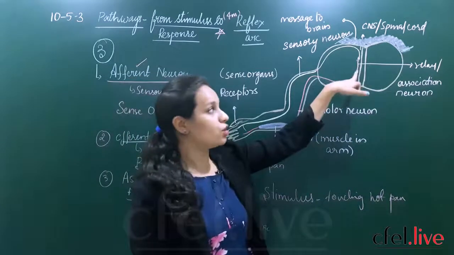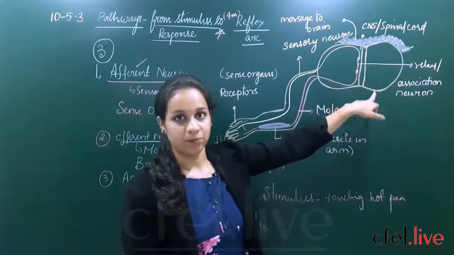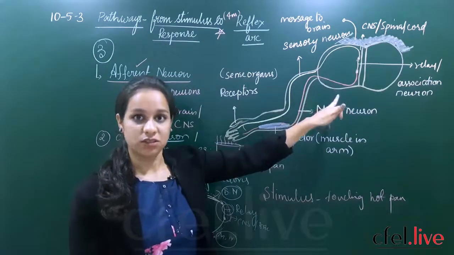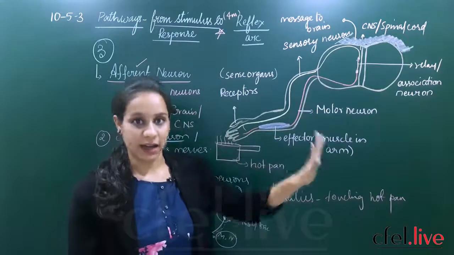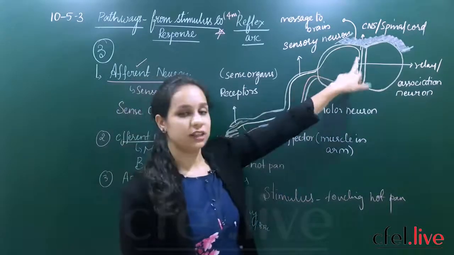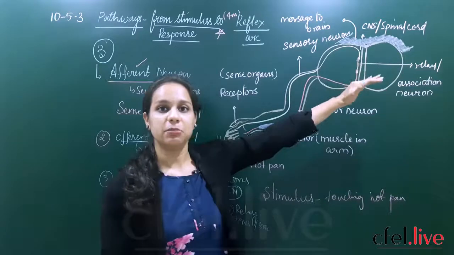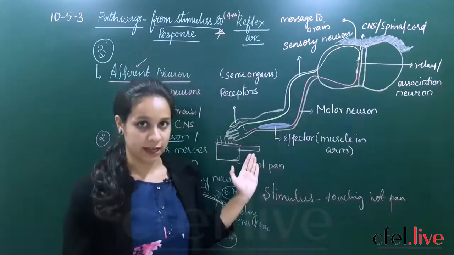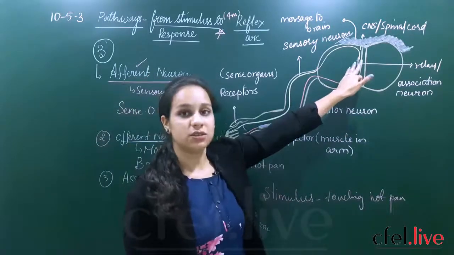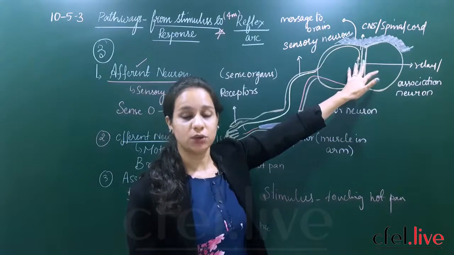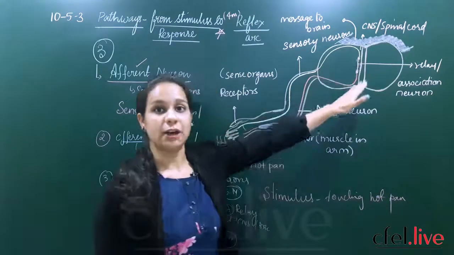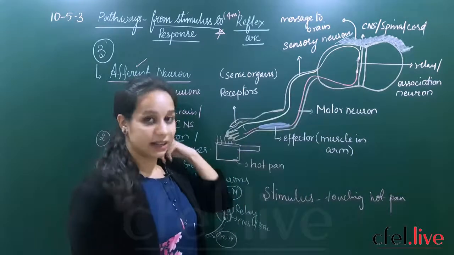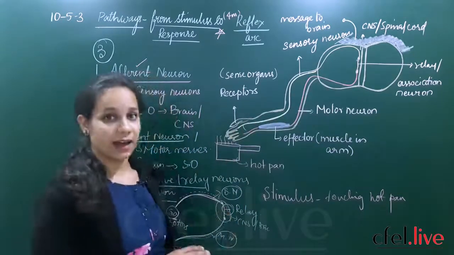If this connection is not there in your spinal cord or your brain, the nerve impulses or the chemical impulses which are traveled by your sense organs do not reach back to your hand. Okay, if there is no proper connection, what will happen? The chemical or electrical impulses cannot travel. The information from your sense organs cannot reach back to your hand again. So this relay neuron or associative neuron plays a very important role in connecting your sensory neurons and your motor neurons. So let us see the process of how the reflex arc occurs.